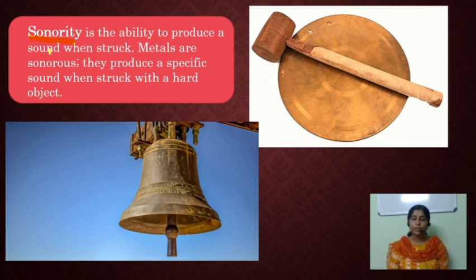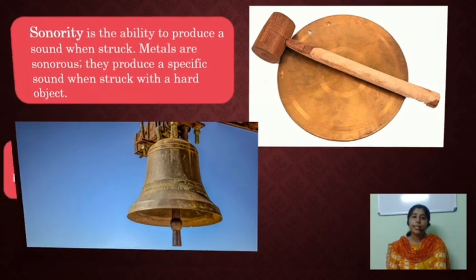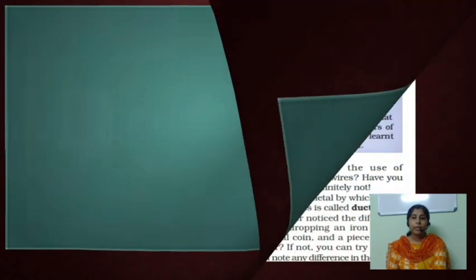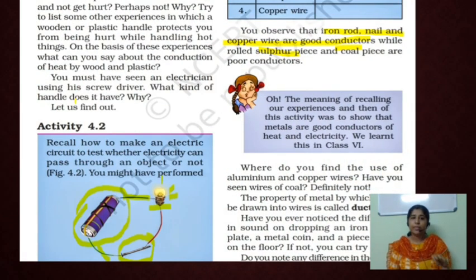Metals are sonorous. We know that metals are malleable in nature, ductile in nature, and also sonorous. That is, they produce a specific sound when struck with a hard object. What are the properties of metals? The metals are ductile in nature. What is meant by ductility? The property of metals by which they can be drawn into thin wires is called ductility.